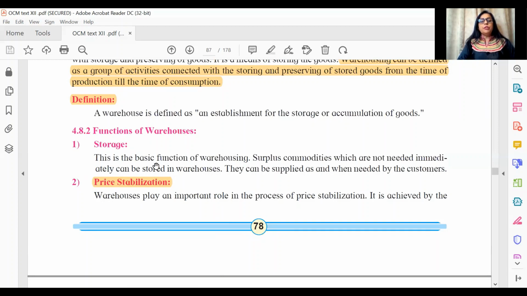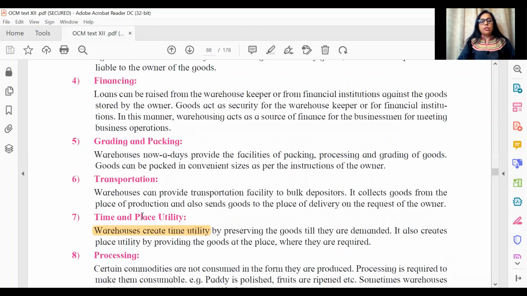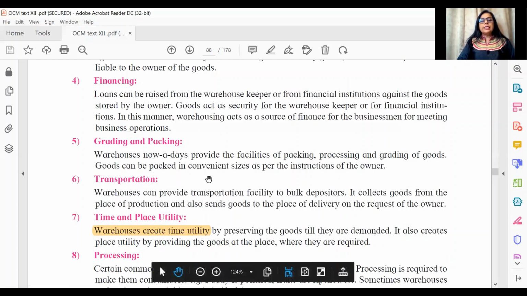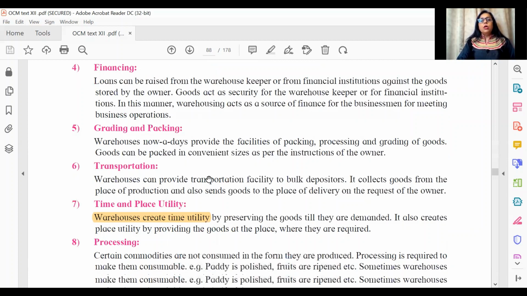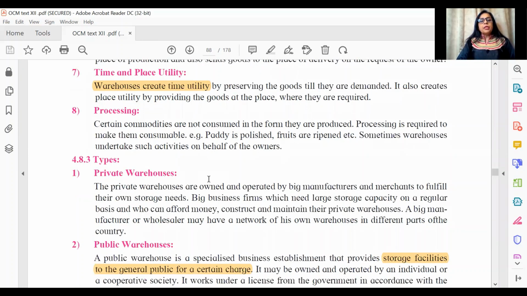There used to be this very favorite question on warehousing, that warehousing helps in price stabilization. So the markets are not allowed to shoot. Things cannot become too expensive. Things cannot become too cheap when there is excess supply. Warehousing kind of stabilizes prices. Okay, so this is the other concept that you have under objectives. Apart from this, no major objective except this one: warehousing creates dash utility, warehousing creates time utility. All right, so transport was like place utility, but of course that is no longer included.